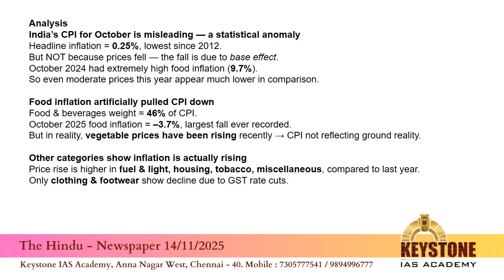Also food, now if we take the Consumer Price Index, food has 46% weightage. So when food artificially dips, the entire CPI drops sharply. So why this CPI calculation and why are these CPI numbers important? Because RBI uses CPI to decide interest rates. So a wrong CPI gives wrong signals. Wrong signals means wrong monetary decisions which affect EMIs and loans, growth, all those things follow.